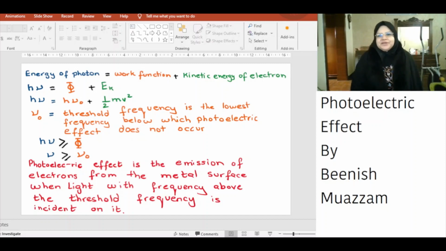Let's define the photoelectric effect more precisely. The photoelectric effect is the emission of electrons from a metal surface when light with a frequency above the threshold frequency is incident on it. For any given material, there is a minimum threshold frequency below which emission of photoelectrons stops, no matter how high the intensity of light is.